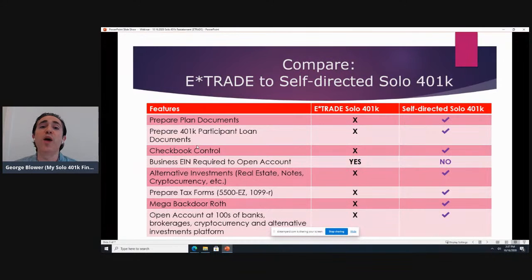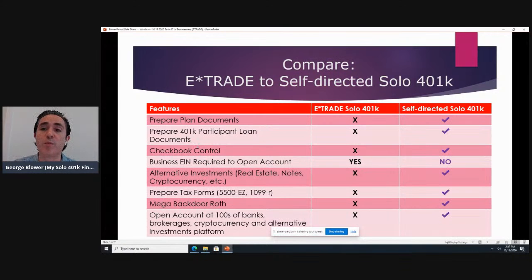So if you have a quote unquote free solo 401k at E-Trade, you are not going to be able to invest in those types of investments. Of course, with our plan, you will be able to. And on top of that, you get the great support in terms of how to make those investments to ensure that you're doing it in accordance with the rules.